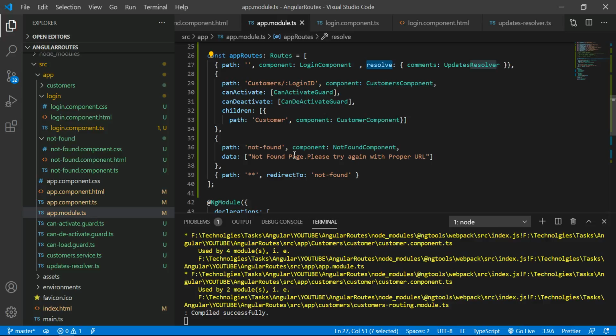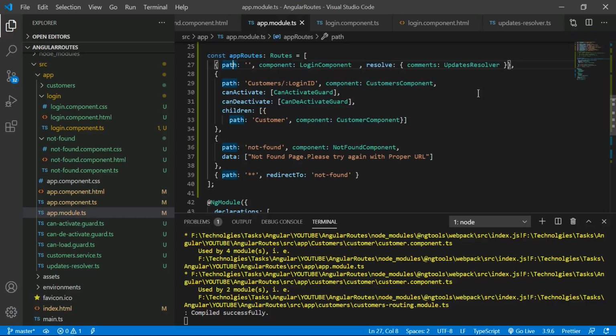The only difference from data is that for data you have to write a static message. If you want to send a static message, you can use data. Resolve is for the situations where you want to apply dynamic data along with the path.